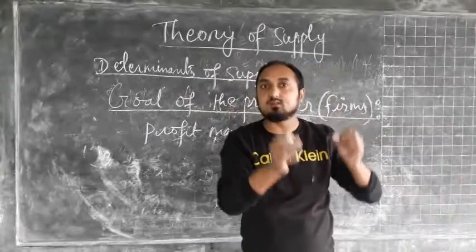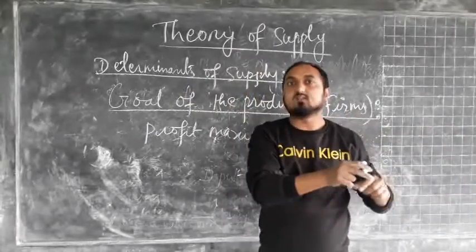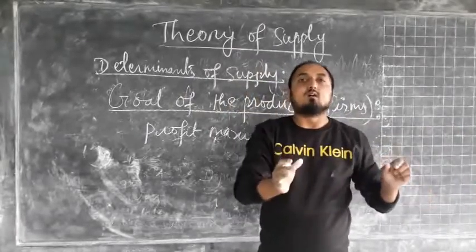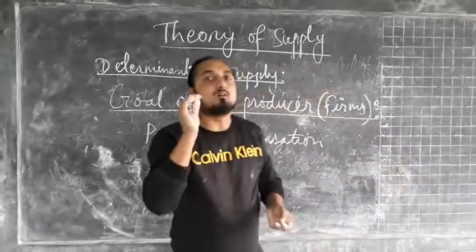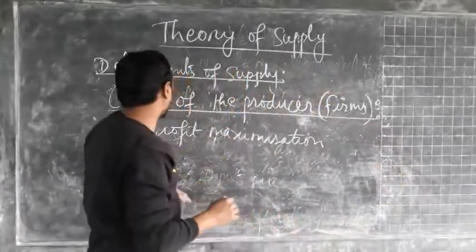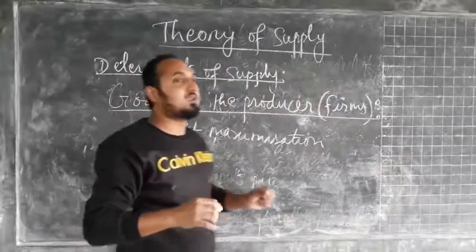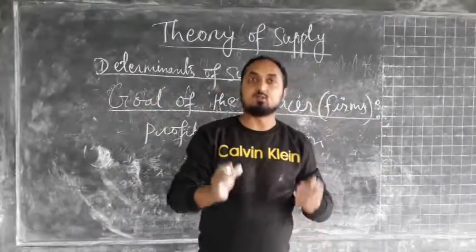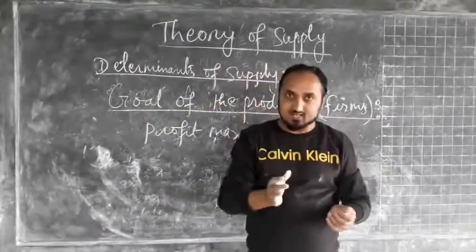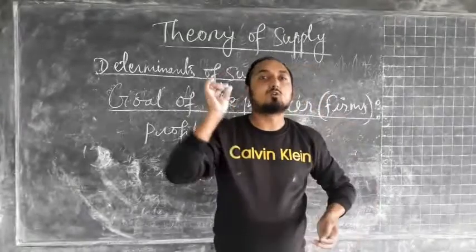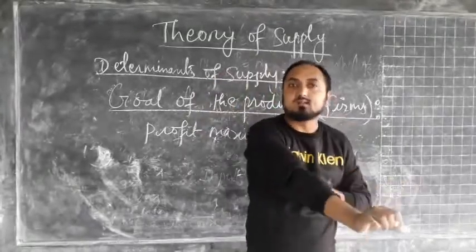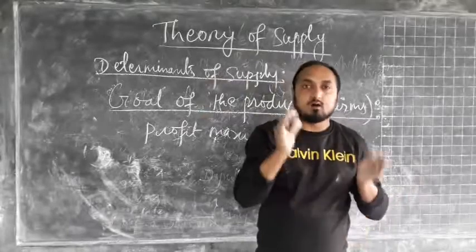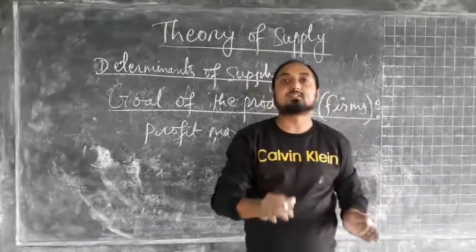So in that case we can make sense that in the store the main objective of the seller is to maximize profit, whereas in the case of the footpath, the sellers who are selling their clothes on the footpath, their main objective is to maximize sales.